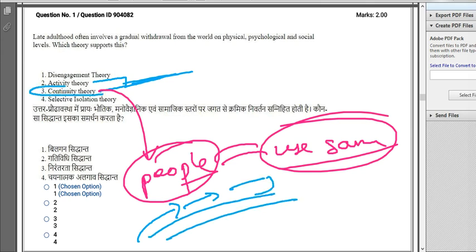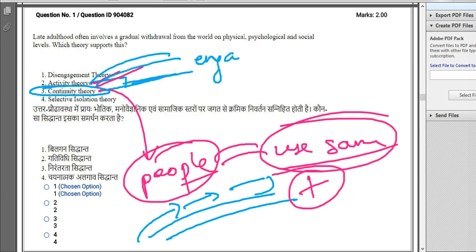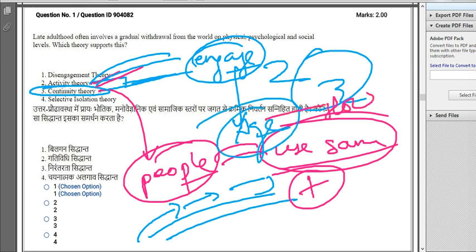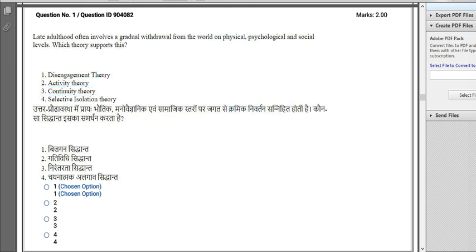This is called the continuity theory, and the addition to this is the activity theory. According to activity theory, they like to engage socially, do more activities, and be more involved in social gatherings, so that they age quite slowly as compared to disengagement or continuity theory. All right, so the correct answer over here is option number 1, disengagement theory.